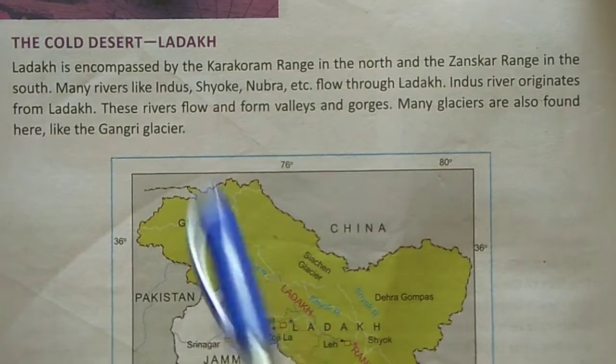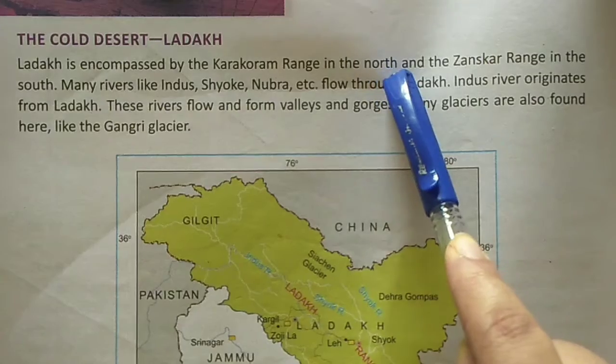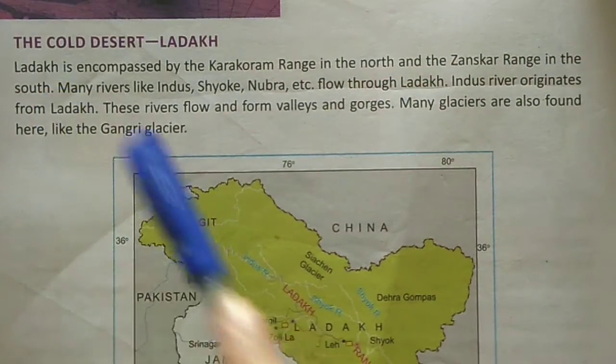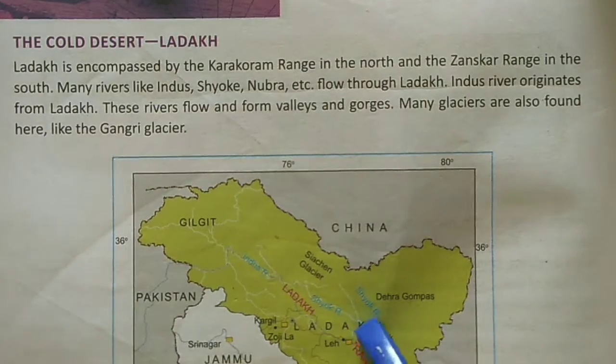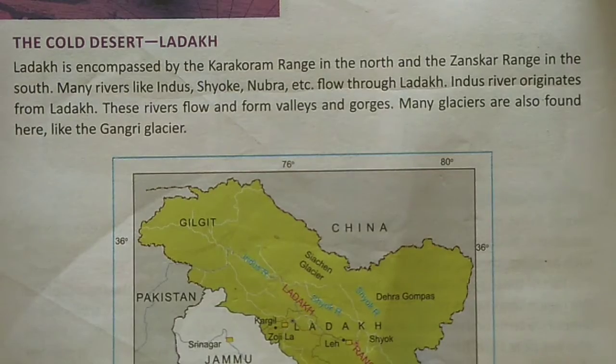Ladakh is encompassed by the Karakoram range in the north and the Zanskar range in the south. So, in north it's Karakoram range and in south the Zanskar range.